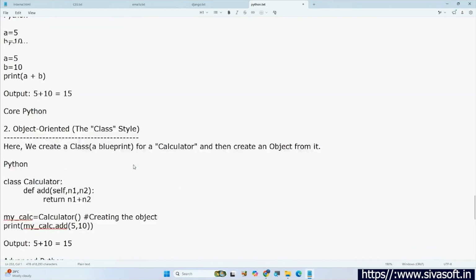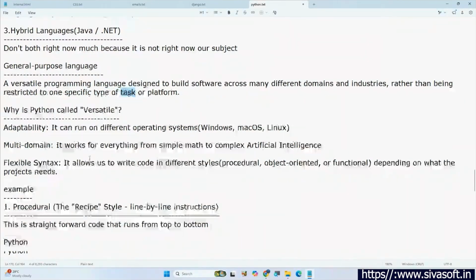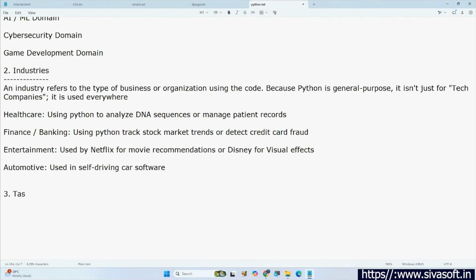Okay. Fine. And the next important word is what? Rather than being restricted to one specific type of task. So what exactly is a task here? Task means some specific actions.